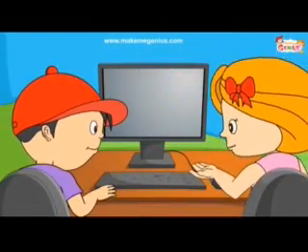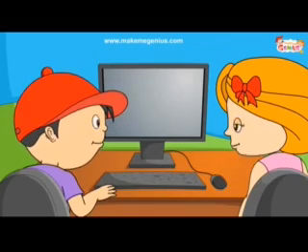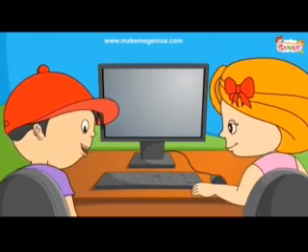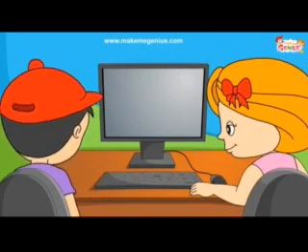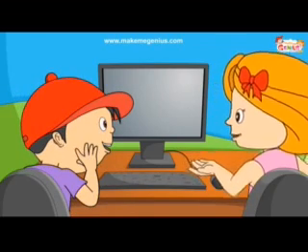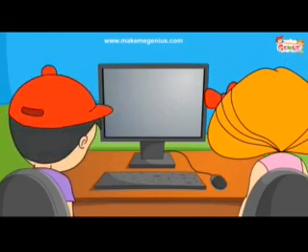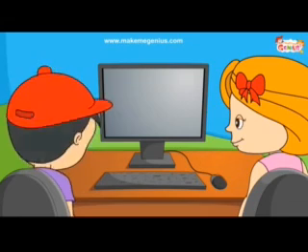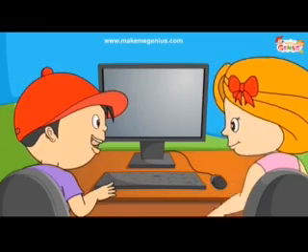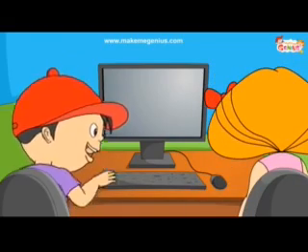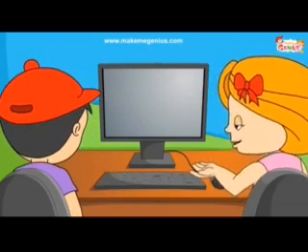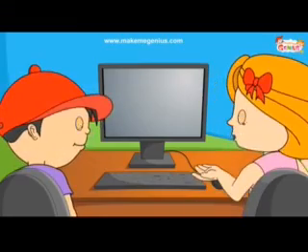Yes, before we start learning about climate zones, first tell me the difference between weather and climate. I know that the climate of a place is its weather over a long period of time. Yes, the weather changes from day to day and even from 1 hour to another. It can be sunny and hot in the morning and cold and wet in the evening. Weather reflects the short-term conditions of the atmosphere, while the climate is the average daily weather for an extended period of time at a certain place.